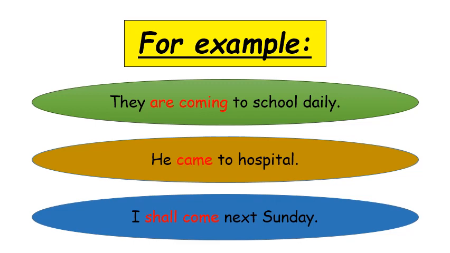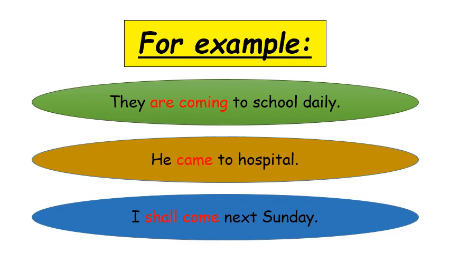The form of the verb in the first sentence, are coming, refers to present time and shows that the action is continuing. The form of the verb in the second sentence, came, refers to past time and shows that the action was completed.